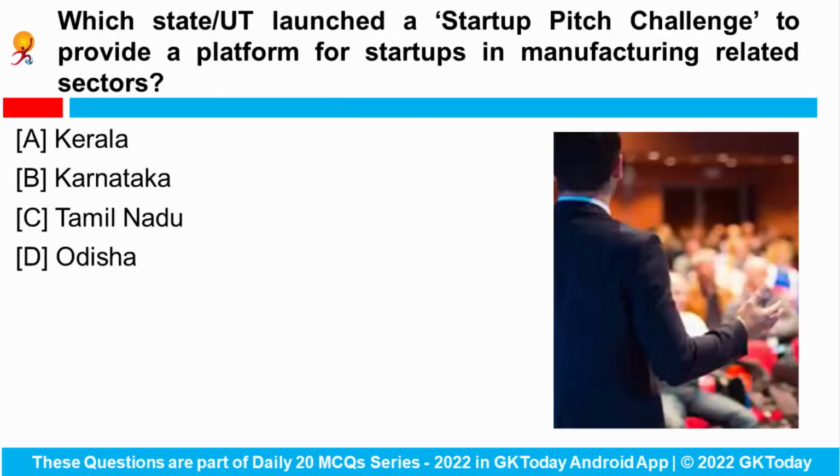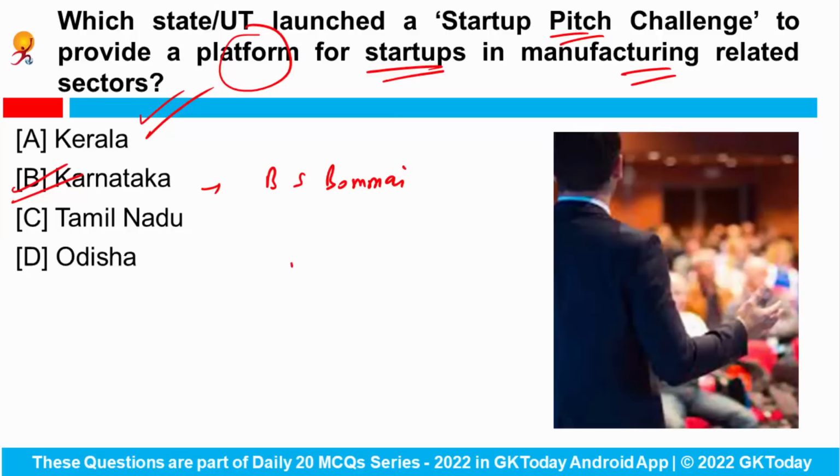Next is, which state or union territory launched a startup pitch challenge to provide a platform for the startups in manufacturing related sectors? So the Chief Minister of Karnataka, Mr. B.S. Bommai, has launched the Startup Pitch Challenge, and the state government of Karnataka is organizing this challenge in partnership with TiE Global and TiE Bangalore, which is a non-profit global community.